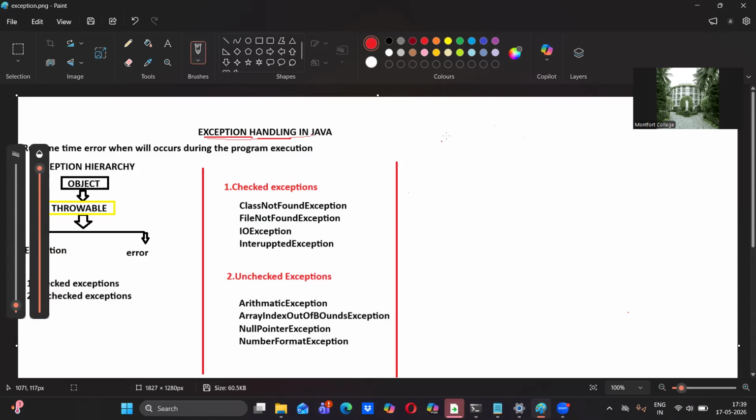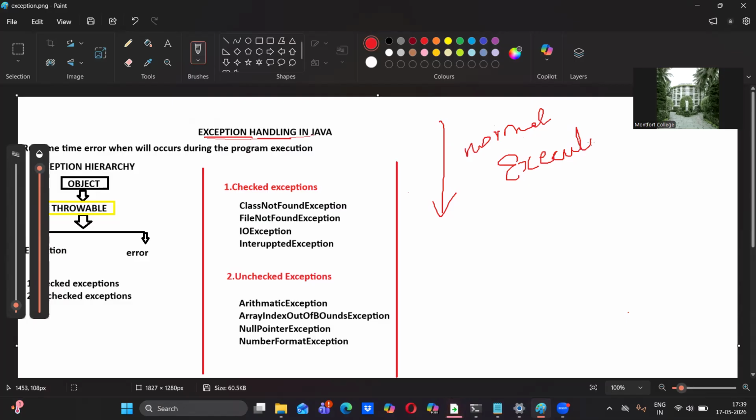Okay, so best example, whenever you come to college, you will choose any transport mode, either bike or bus or metro, you will choose. So when you reach the college without any distraction or without any problem, then this is called as what? Normal execution. This is called as normal execution.